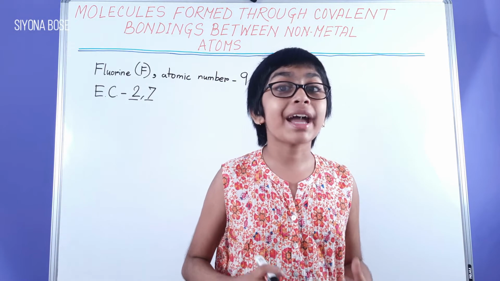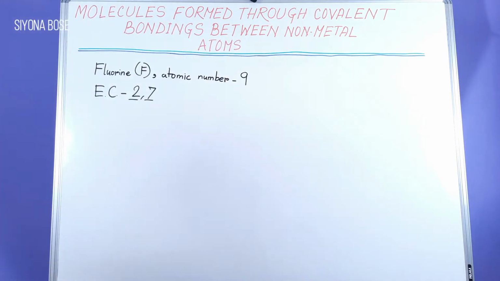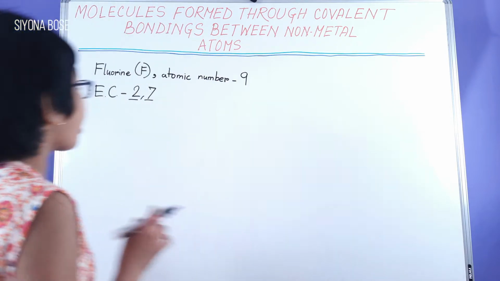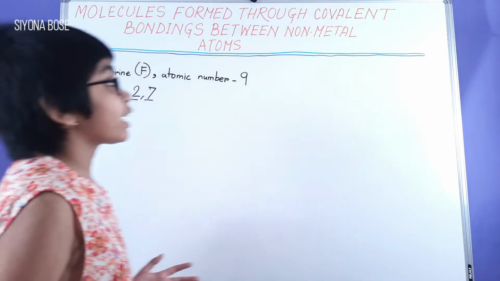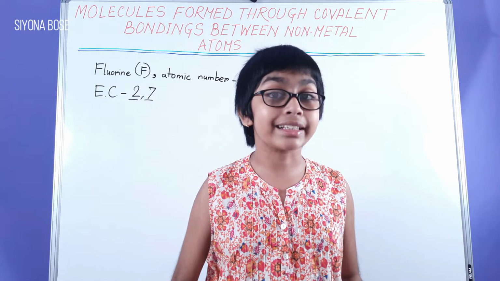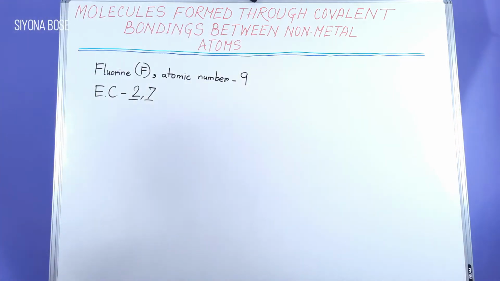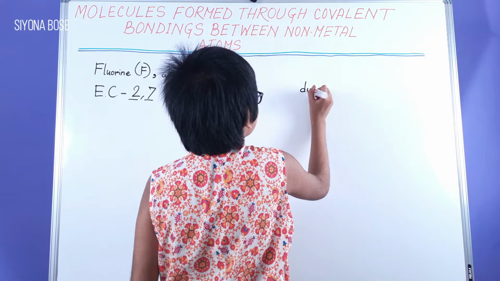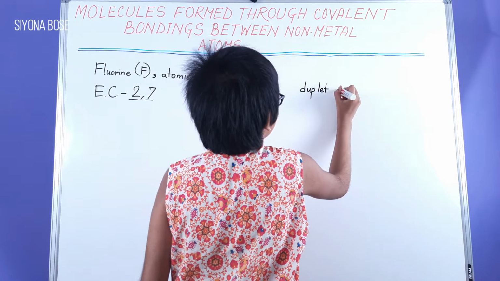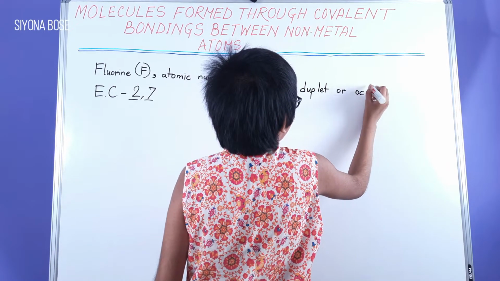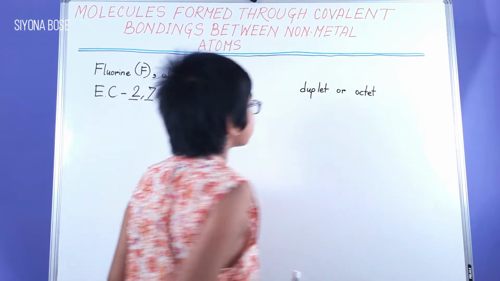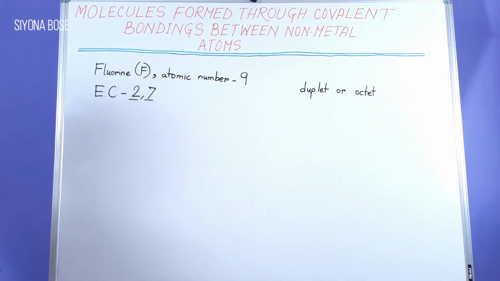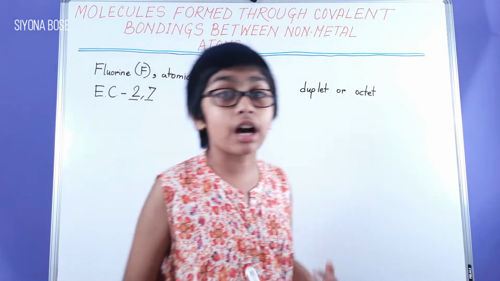Now, what is the main aim? What is the main motive of the reaction over here? Well, in these molecules, we basically have to obtain the stable octet or duplet configuration of the nearest inert gas to that specific nonmetal.